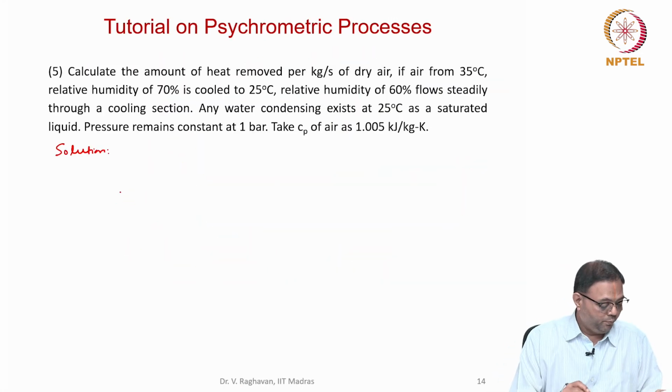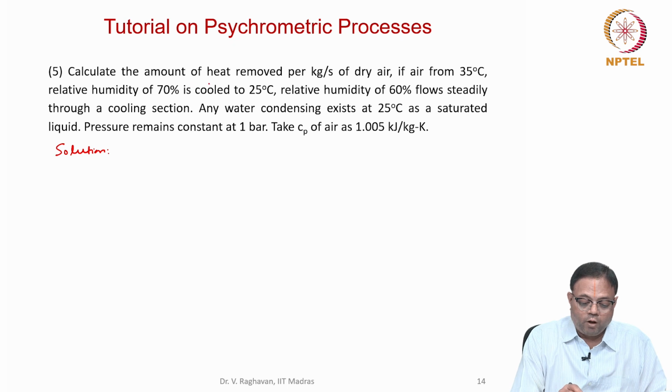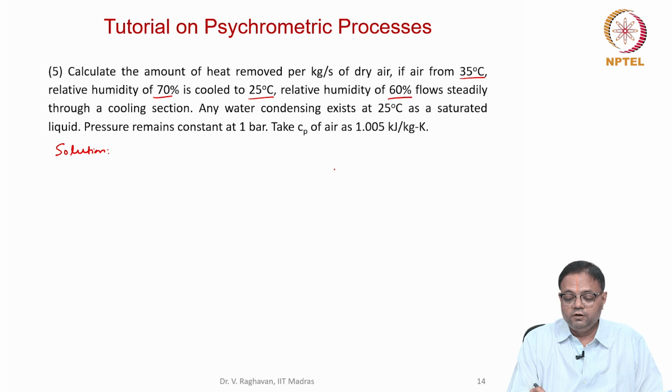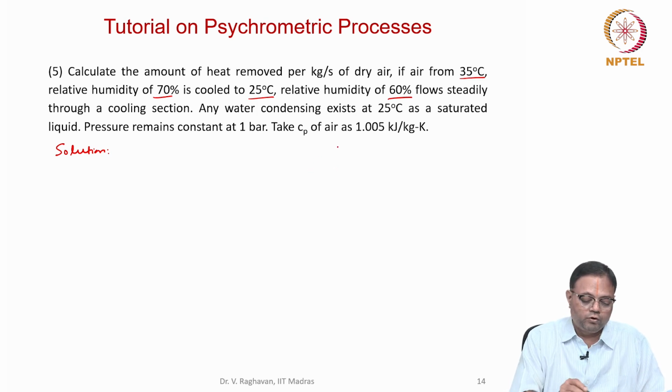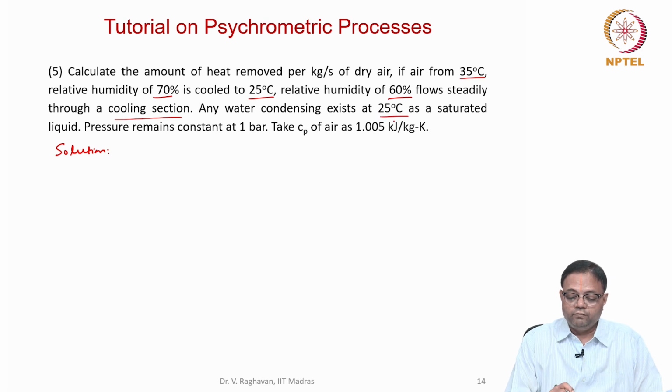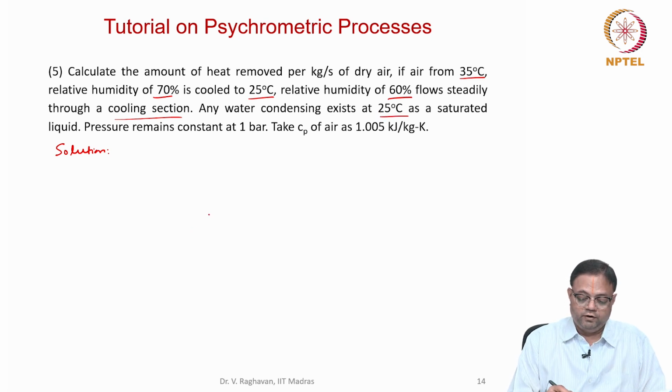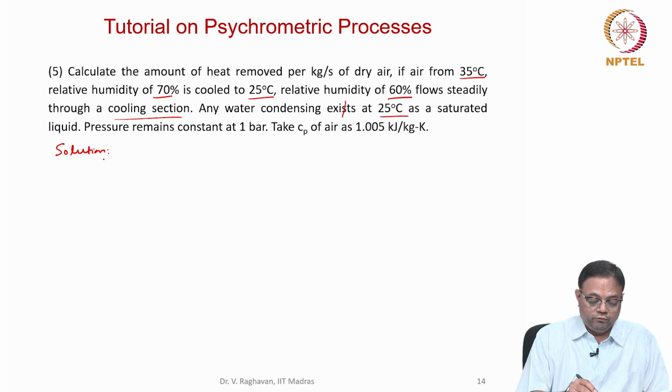So fifth problem now. Calculate the amount of heat removed per kg per second of dry air if air from 35 degrees centigrade, 70% relative humidity is cooled to 25 degrees centigrade, 60% relative humidity, which steadily flows through a cooling section. Any water condensing will exit at 25 degrees as saturated liquid.